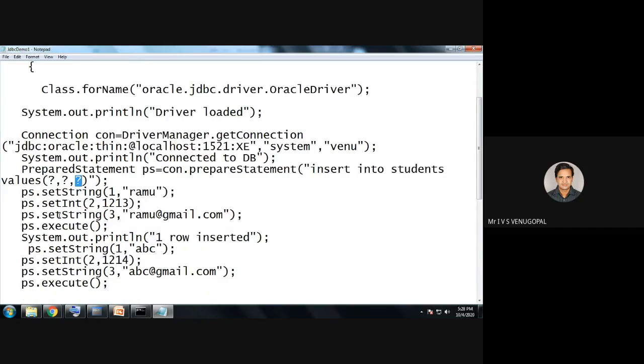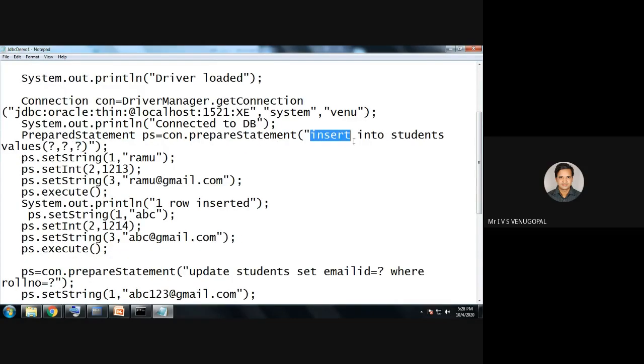Now I need to set those values. Now I can set those values during runtime. See here I took the static values, but you can read these values from the keyboard and insert. In the last class I told you how to take the input from the keyboard and insert the details into the database. You need to use the Scanner class. To read a string you can use Scanner's next method. To read an integer you can use the nextInt method.